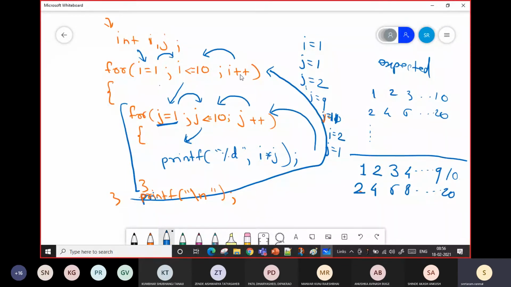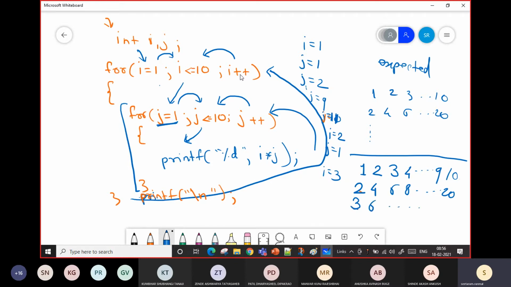Once this is completed, it will go for the new line. For the new line, again it will go here. The value of i will become 3 and it will check the condition. It will go inside. The value of j will become 1. 3 into 1, 3. It will check the condition. It will go inside. Again it will print 3, 6 and so on.